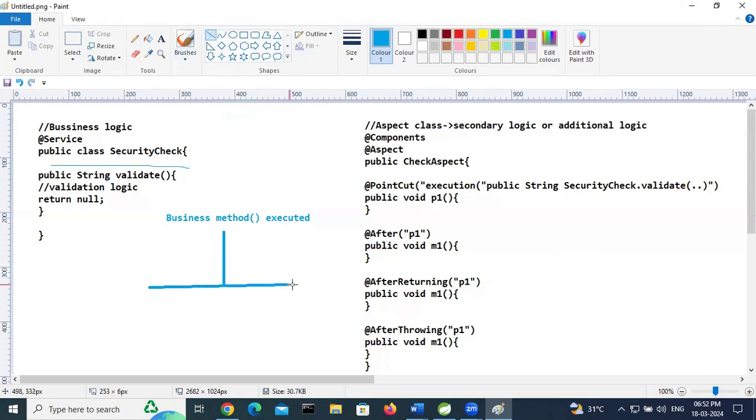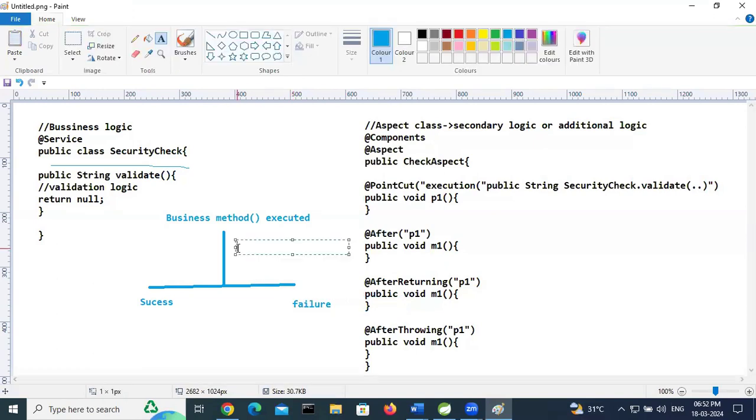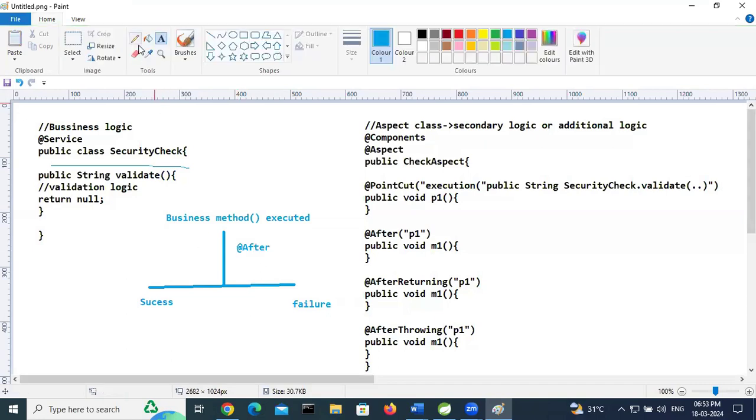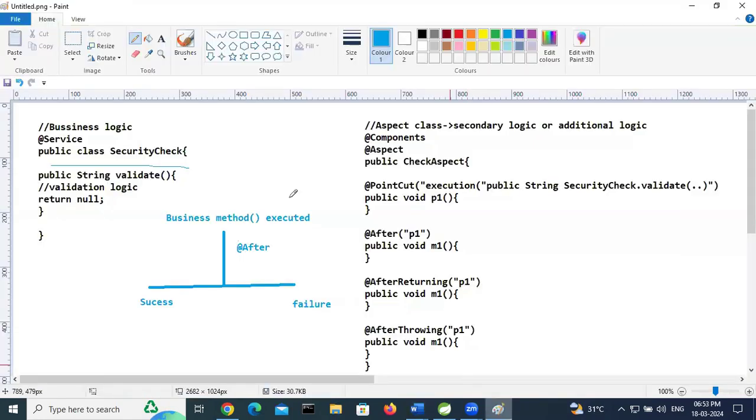So, success, failure, @After advice. Coming to our topic: what is the difference between after advice, after returning advice, and after throwing advice? The advice is executed after executing the business method.